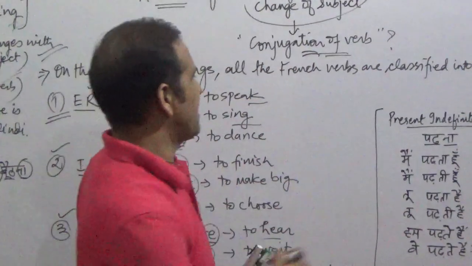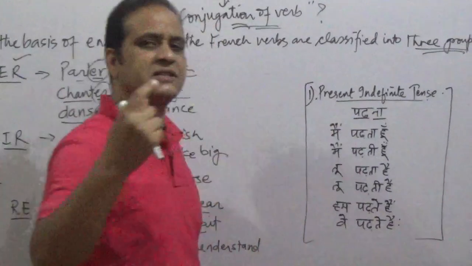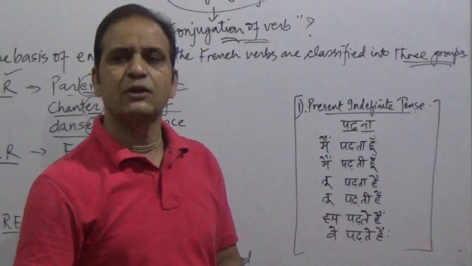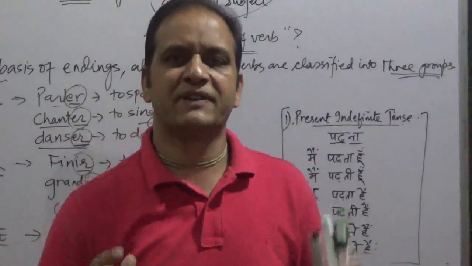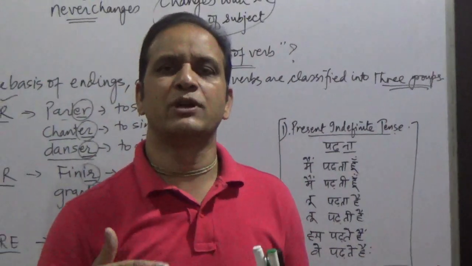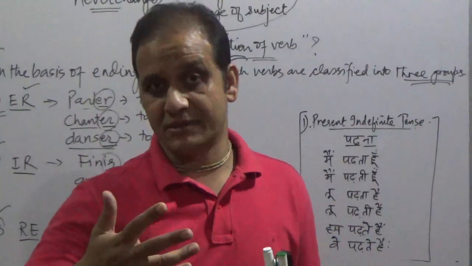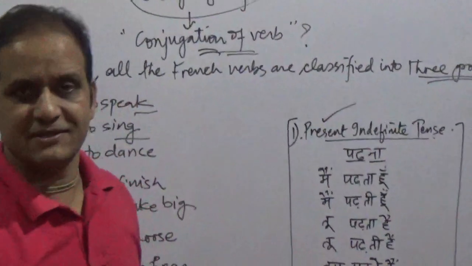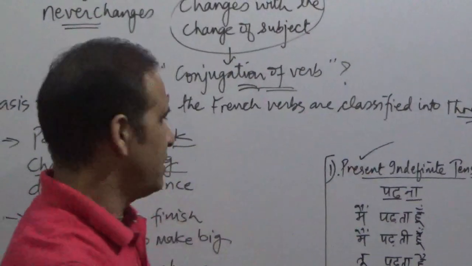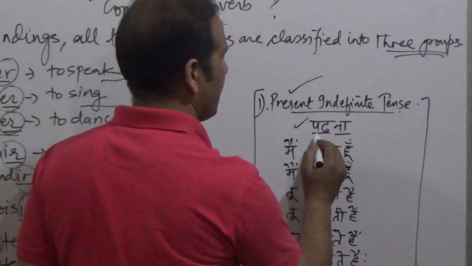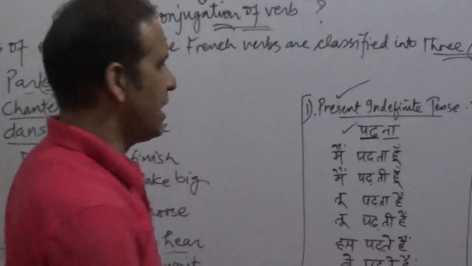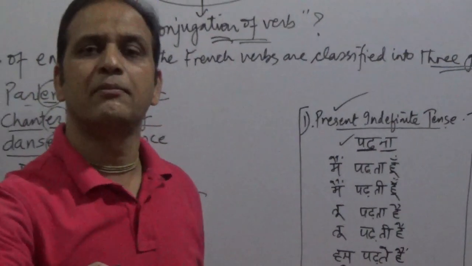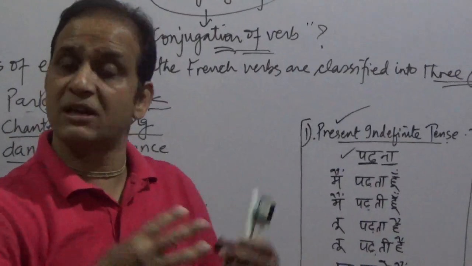Okay, for example, today is the first day, you are teaching him Hindi language. You will tell him, okay my dear friend, today is the first day and I will teach you Hindi verbs tense wise. So the first tense which we have taken up is present indefinite tense. And as an example, you will take the verb padhna, where pad is the stem part and na is the ending part. And you have already taught him the stem part never changes. So pad is the stem part, it will never change.